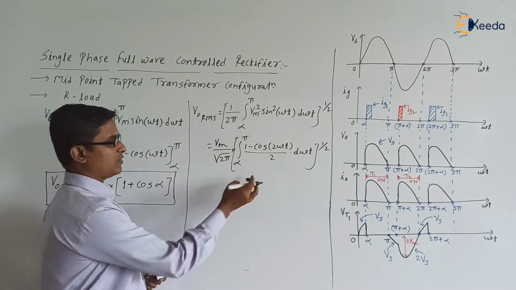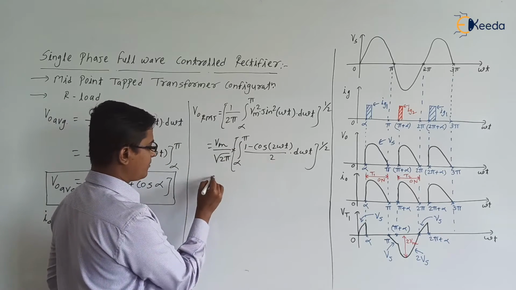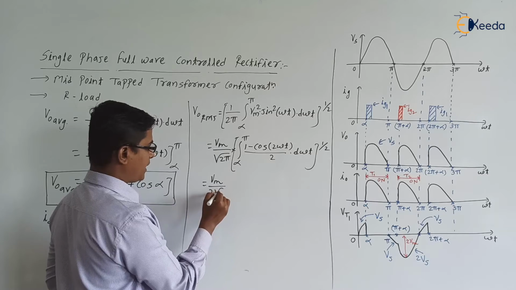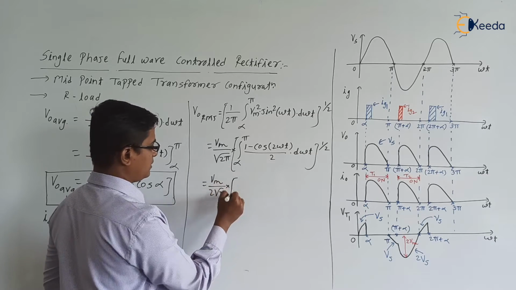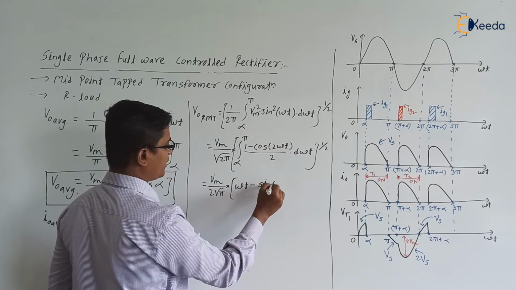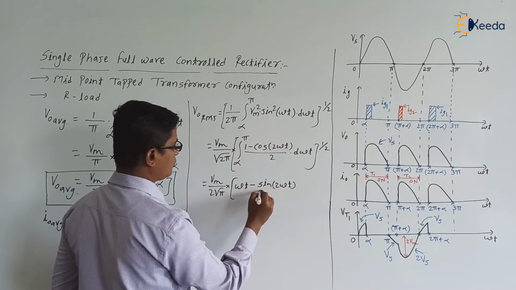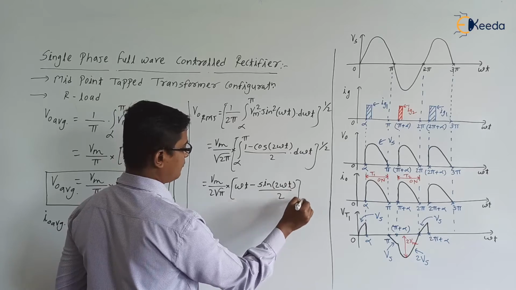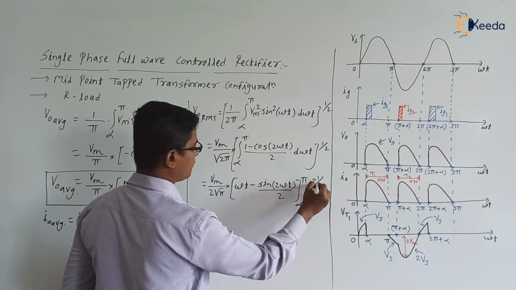Next, can we take these two outside? Yes, so it is Vm upon 2 root pi into omega t minus integration of cos, sine of 2 omega t divided by 2, limit alpha to pi, to the power 1 by 2.